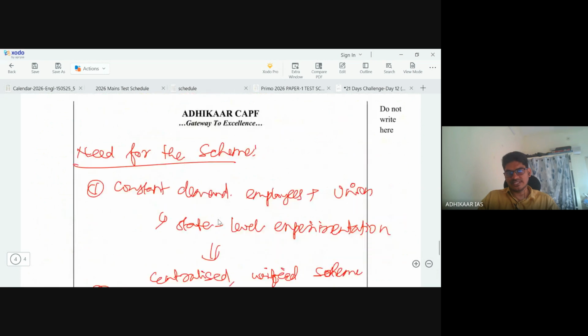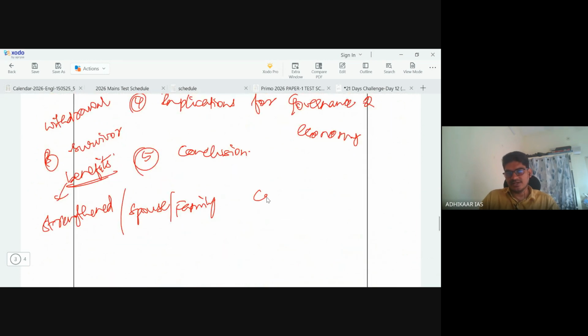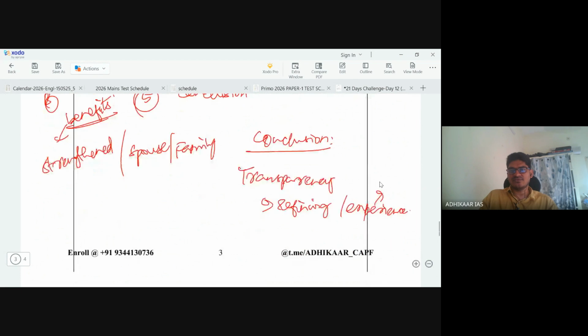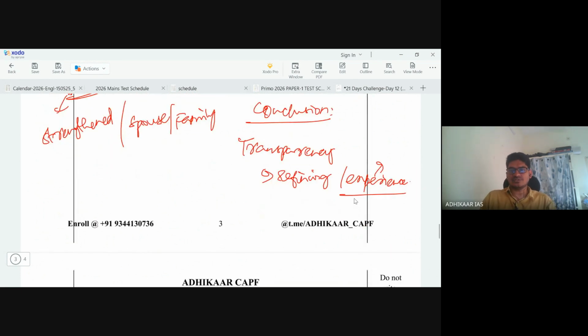And in the conclusion part, you can highlight the need for promoting transparency in implementation, constantly refining the scheme as per the on-ground experience from the implementation or the evolving demands or the changing demographic shifts in India's population growth. The government should be flexible and open to modifications of this particular scheme with respect to the evolving situation, so as to make it a success even in the long term. So this is the crux of this particular report.